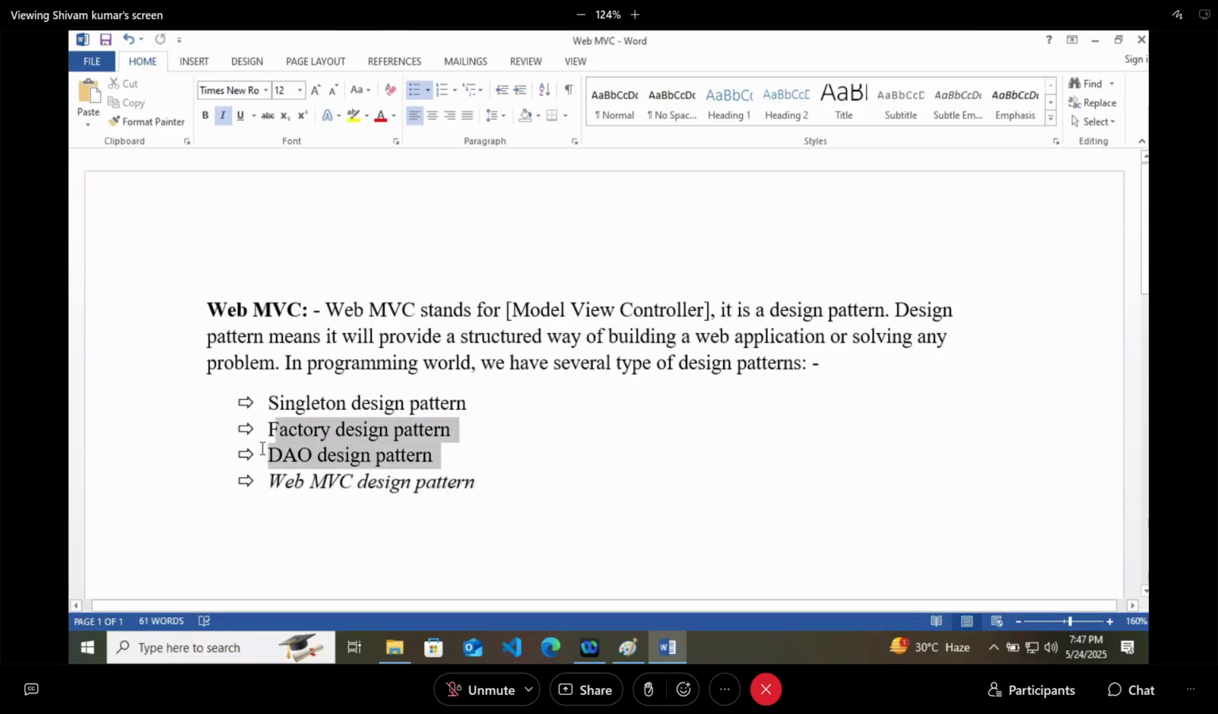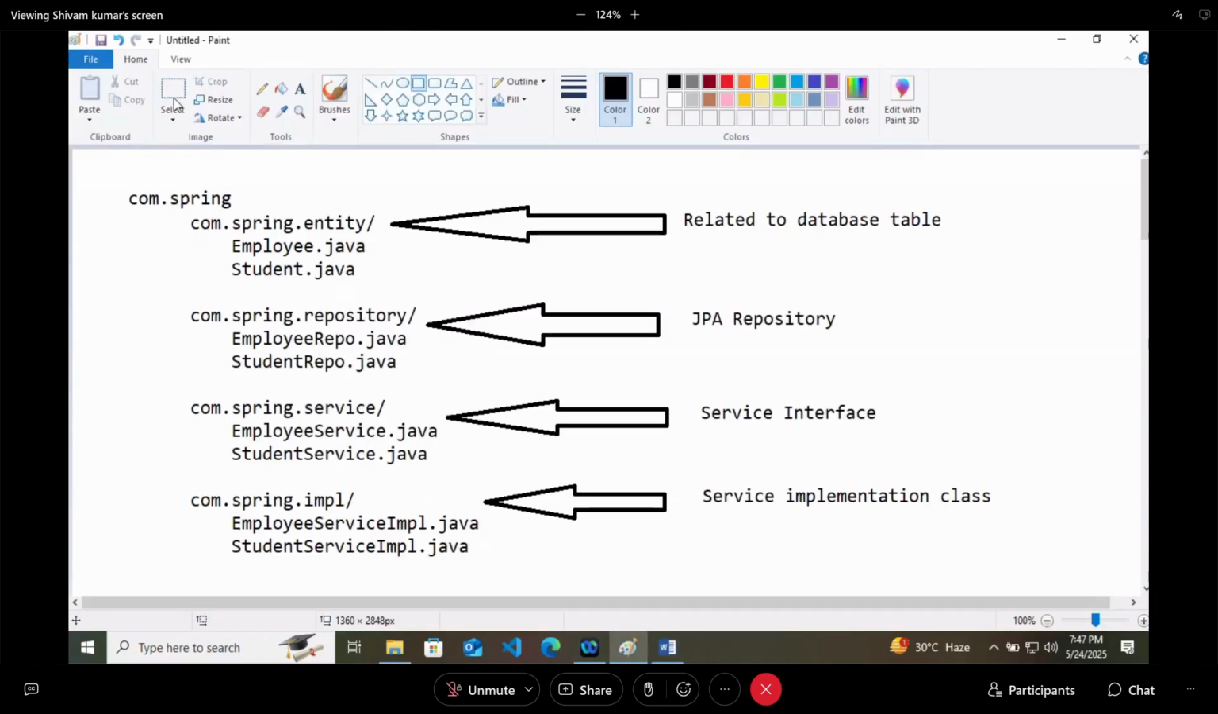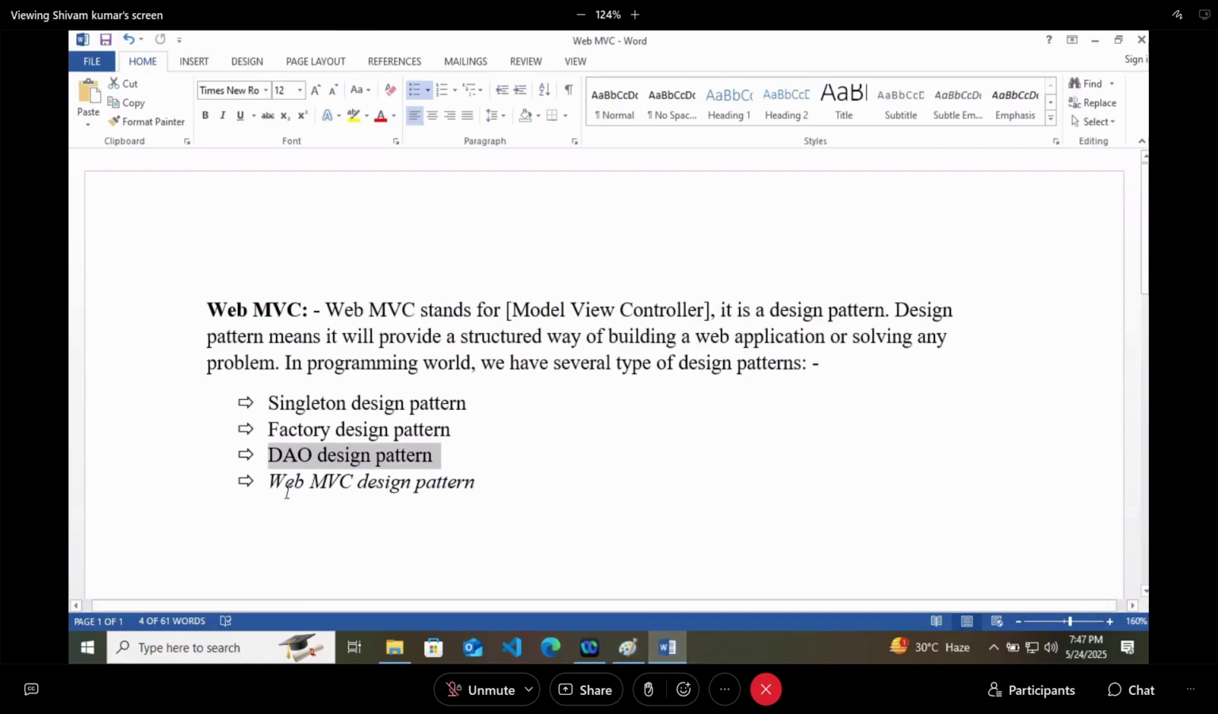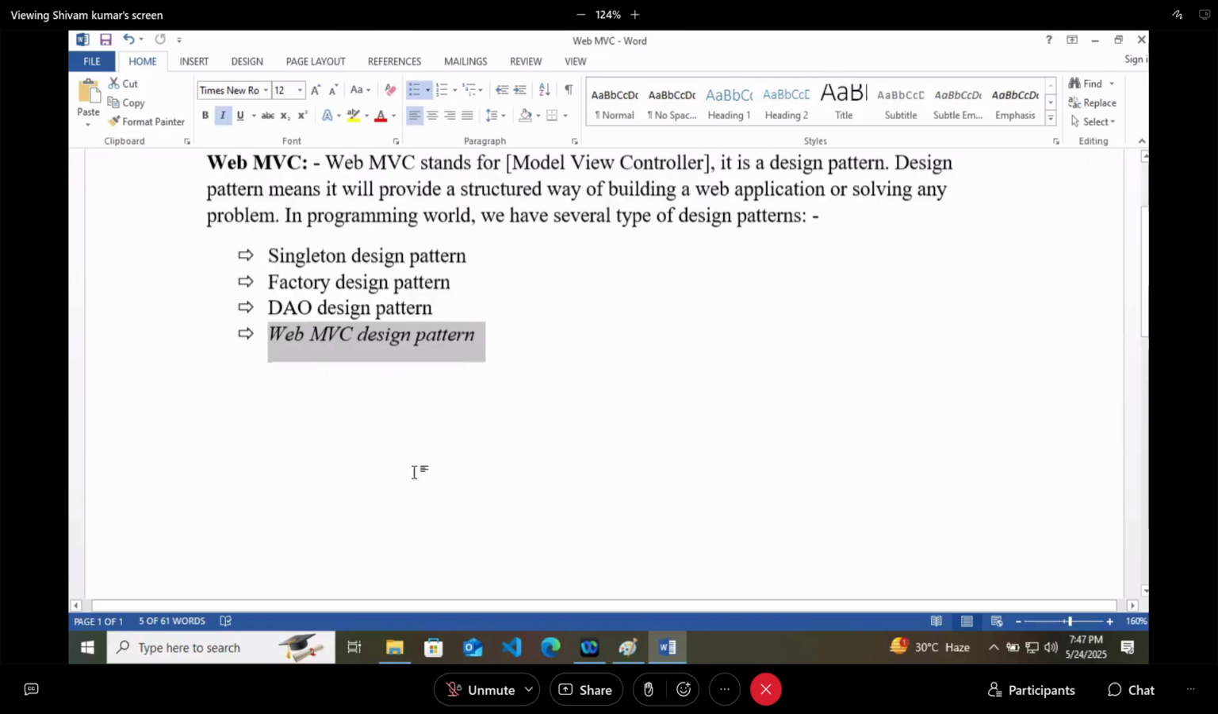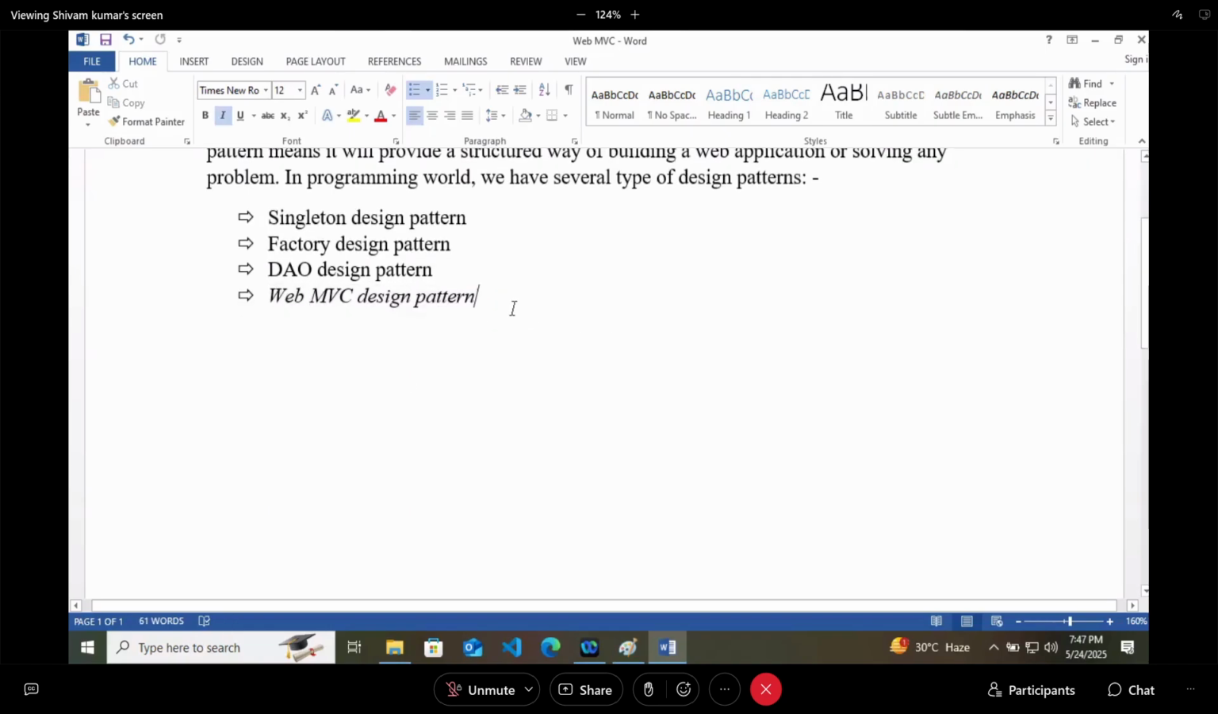All these, the DAO, data access object, we have already seen in the database. This is the DAO pattern, where you keep your entities separate, your repositories separate, your services separate, your implementation separate. Same way we will have the Web MVC design pattern. So let's discuss what it is.